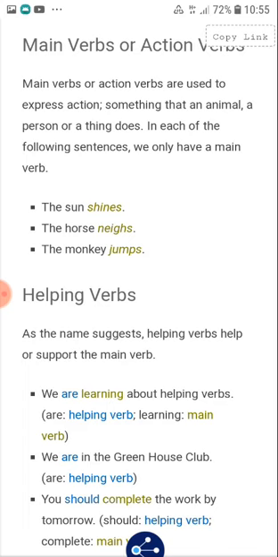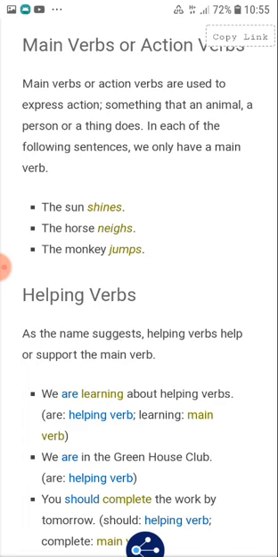Helping verbs. As the name suggests, helping verbs help or support the main verb. We are learning about the helping verbs. First sentence: we are learning about the helping verbs. Are learning. Are is your helping verb. Learning is your main verb.